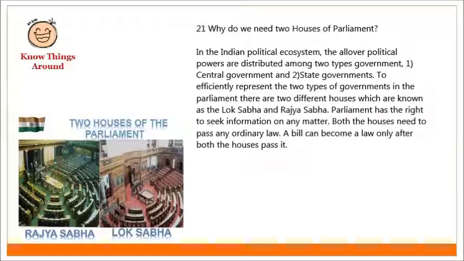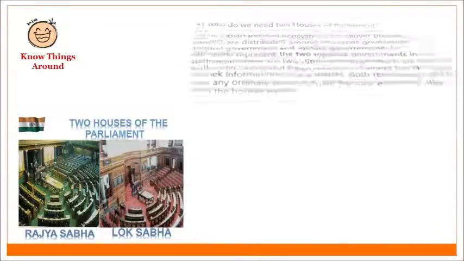Parliament has the right to seek information on any matter. Both the houses need to pass any ordinary law. A bill can become a law only after both the houses pass it.